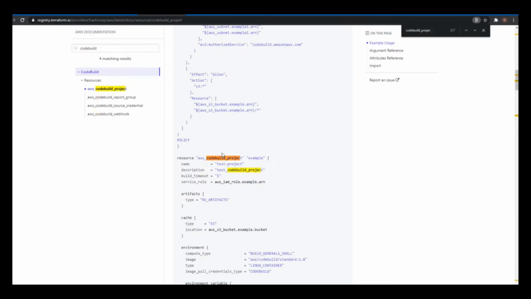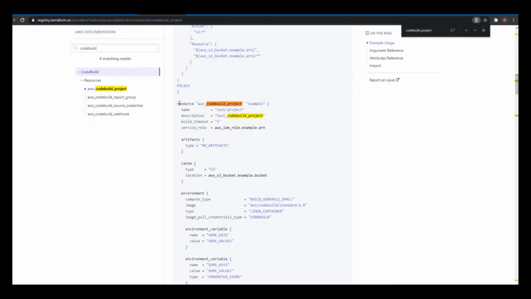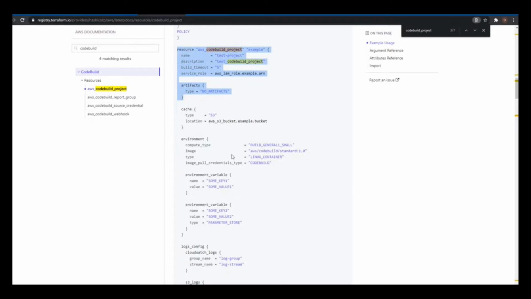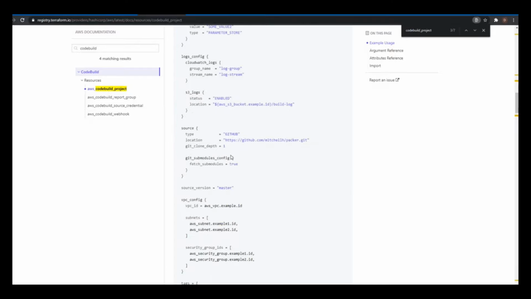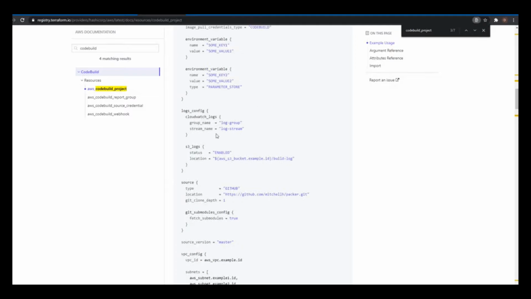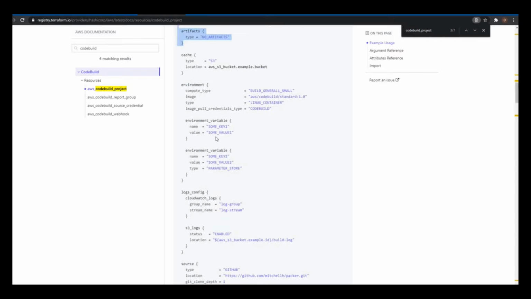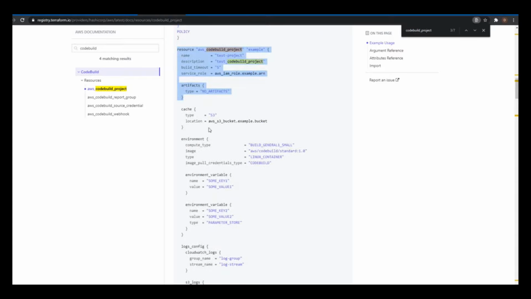Let's look for the code build project section, which is this one. So this is kind of what we need. All right. I'm not going to copy all of this because there's a lot of stuff in here that I don't need, but I can copy certain aspects of it. I'm going to put this into a file here.